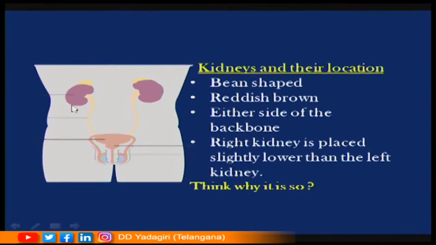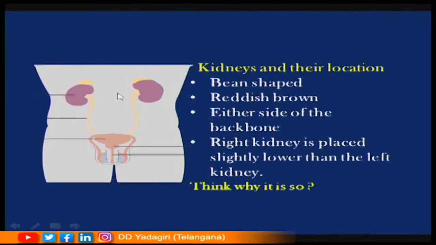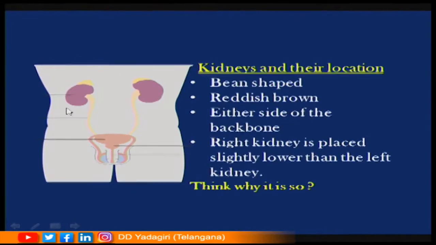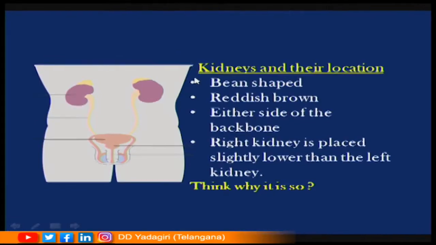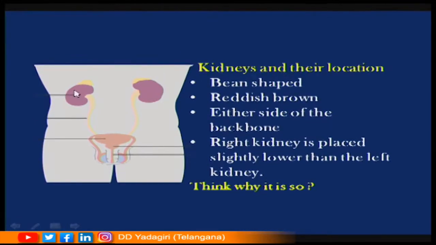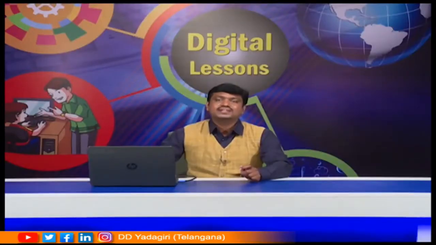If you see the two kidneys, they are asymmetrical, meaning they are not similar. The right kidney is slightly lower than the left kidney, and comparatively the right kidney is slightly smaller in size than the left kidney. Students, think why it is so.